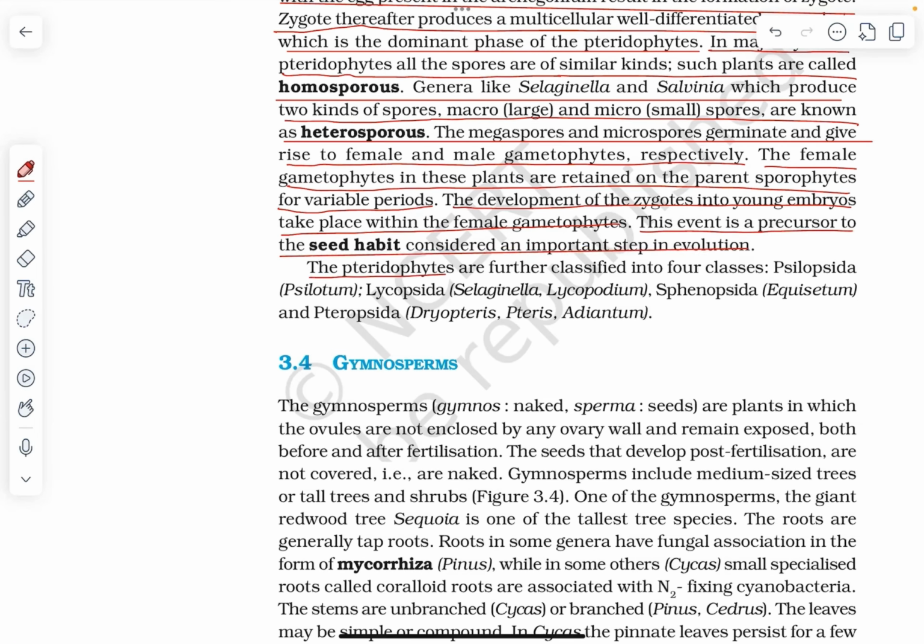The pteridophytes are further classified into four classes: Psilopsida, for example Psilotum; Lycopsida, Selaginella, Lycopodium; Sphenopsida, Equisetum; Pteropsida, Dryopteris, Pteris and Adiantum.